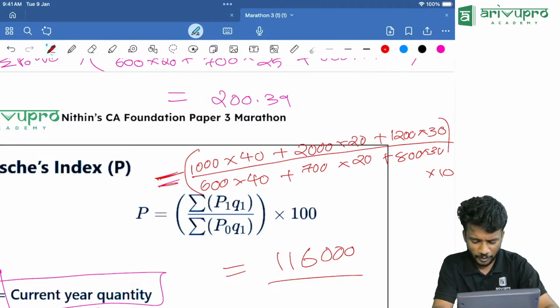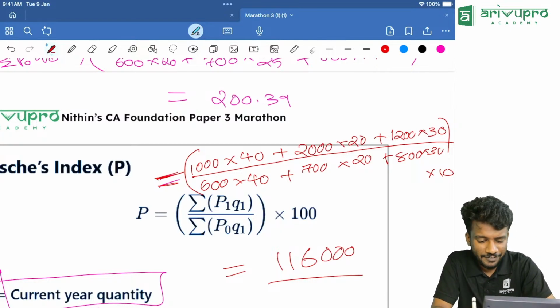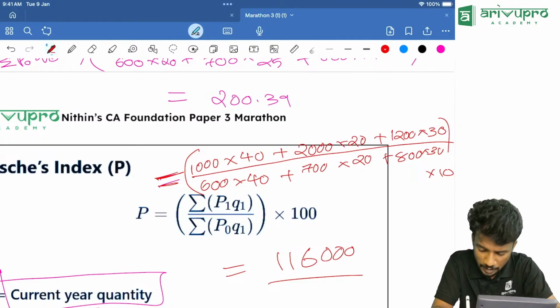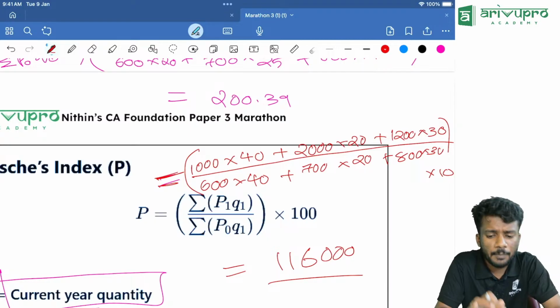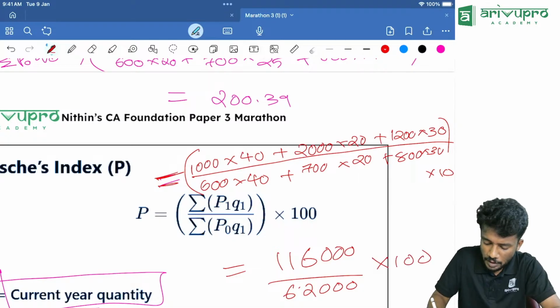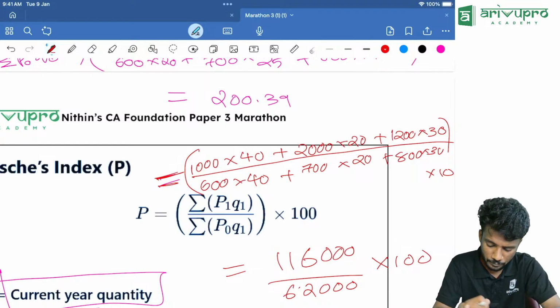Now the denominator: 600 into 40. Click M plus. 700 into 20. Click M plus. Finally 800 into 30. Click M plus. Then finally click what? MRC. How much are you getting? 62,000. Then multiply it with 100. How much is the answer, people? How much are you getting now? 6,000. Then multiply it with 100.